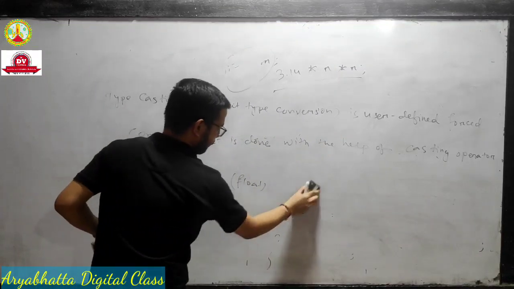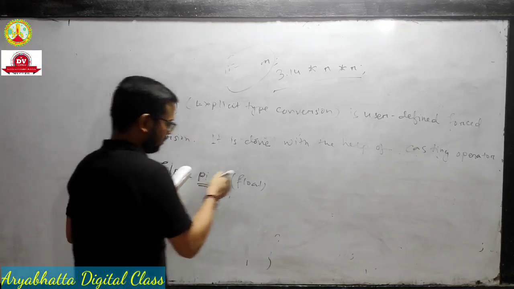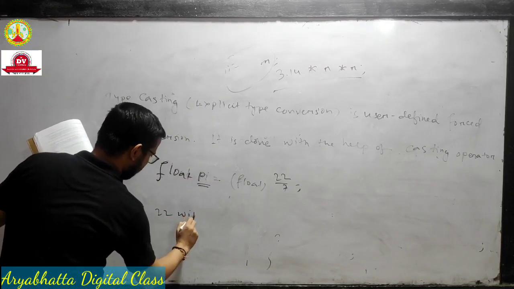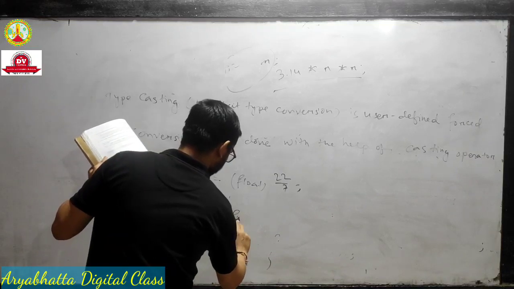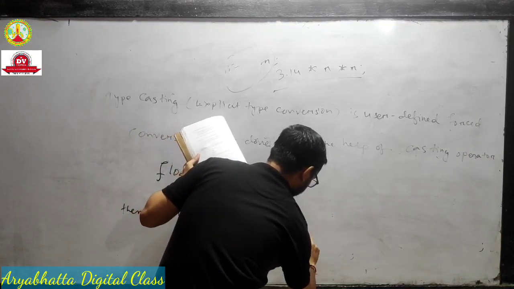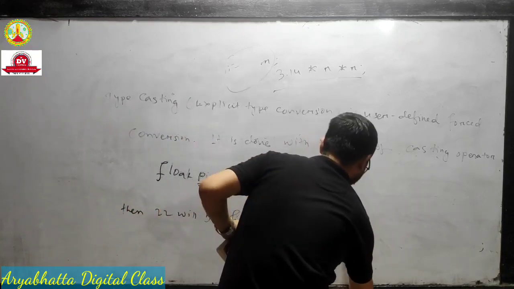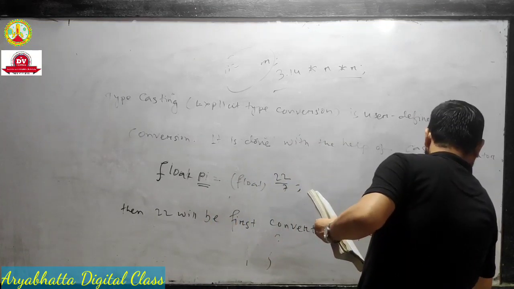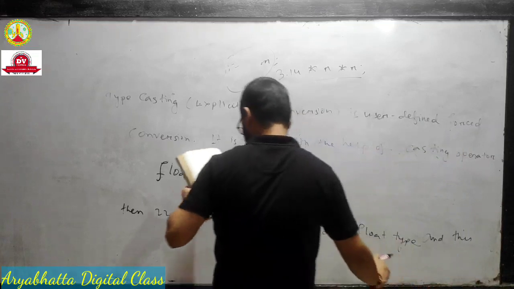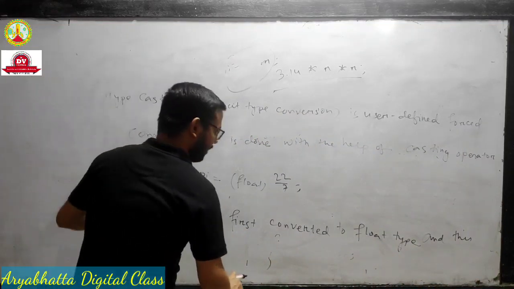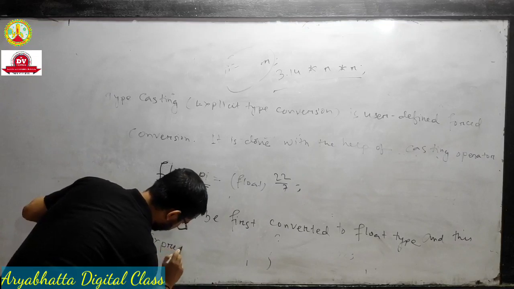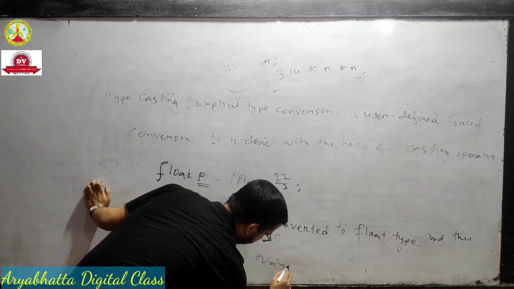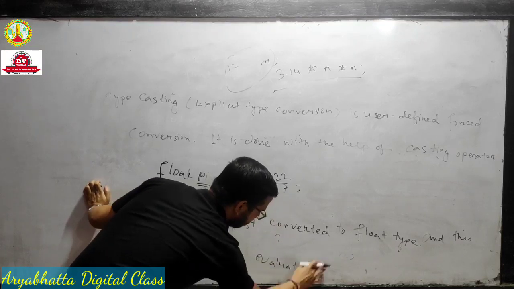In this expression, 22 will be first converted to float type, and this expression will be evaluated.